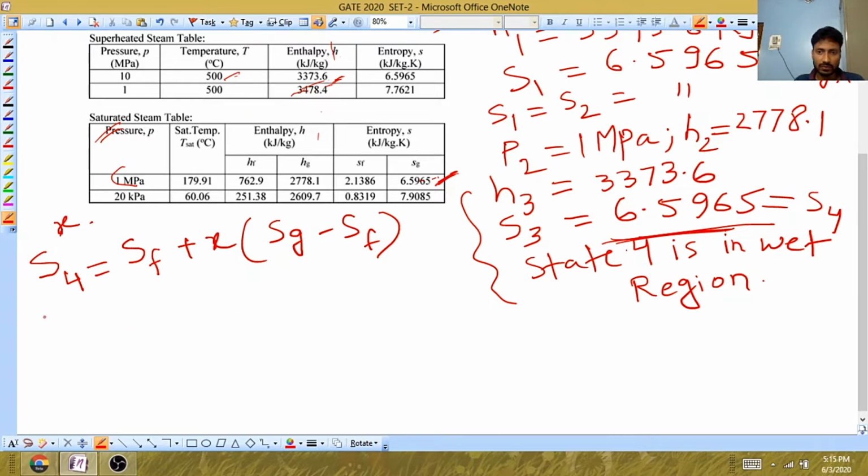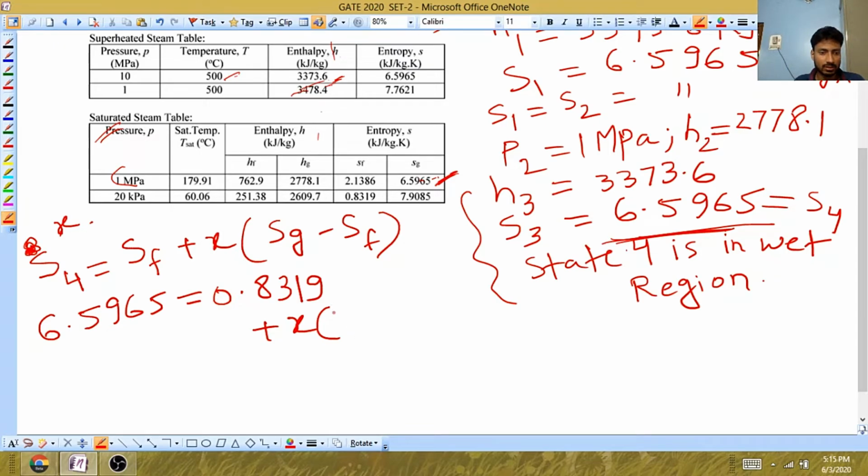What is S4? S4 is 6.5965. What is Sf? This whole thing is happening at 20 kilopascal, so the value at 20 kilopascal for Sf is 0.8319, plus x, which we don't know and need to calculate, times Sg, 7.9085, minus Sf, 0.8319.